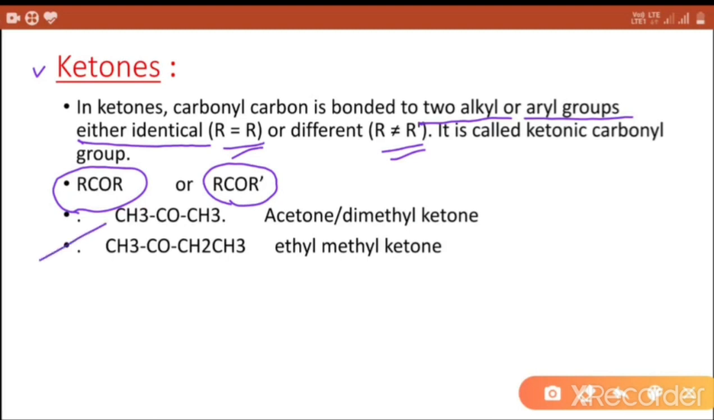Examples: acetone or dimethyl ketone, which contains the same alkyl group, methyl, on both sides. Second example, ethyl methyl ketone. Here this is the ethyl alkyl group and this is the methyl alkyl group, and this is the functional group. Ethyl methyl ketone.